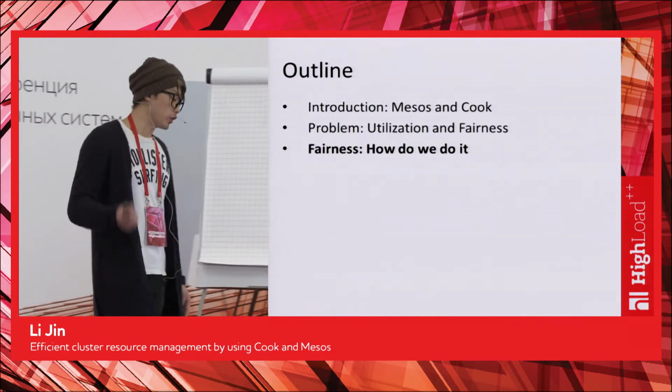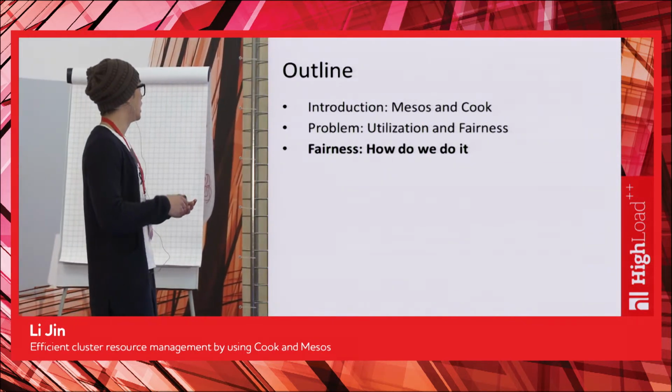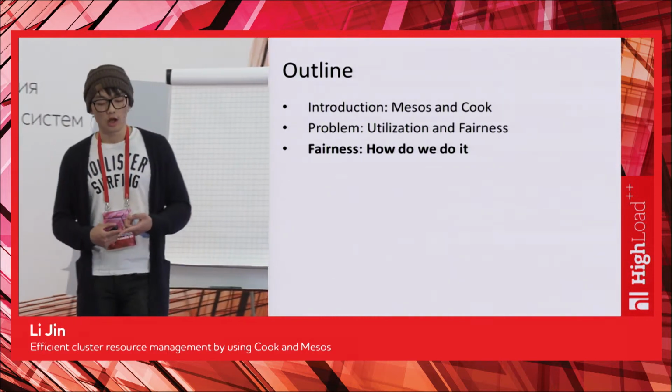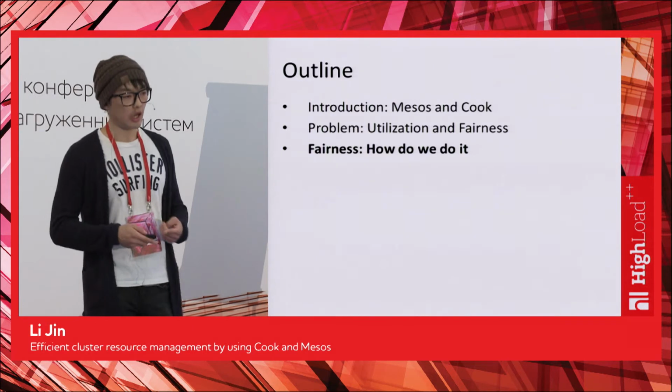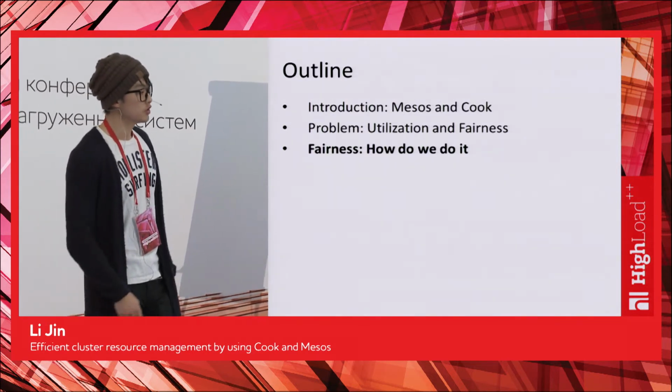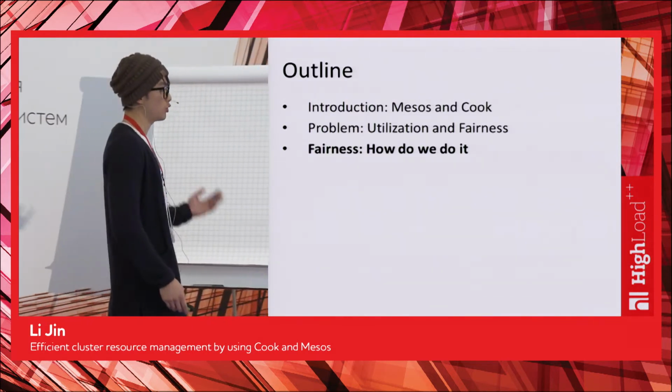Okay, so just a quick recap. So far we talked about a quick introduction to Mesos and Cook. We talked about our problem, utilization and fairness, and we have some ideas about what fairness is. So how do we do it? How do we achieve the fairness we want to achieve?